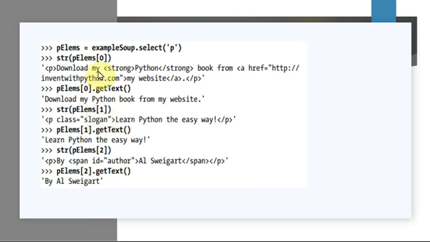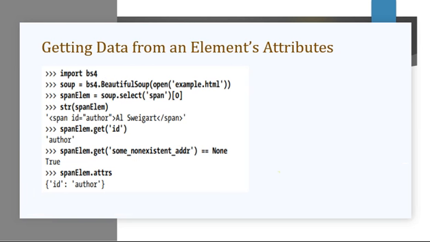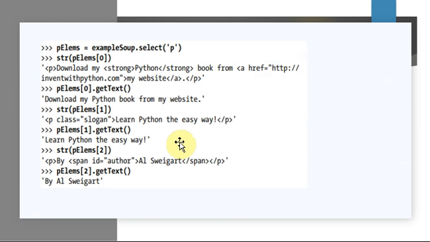Why did we get these 3 matches? So just see example.html. You can see the first p is download my Python book from this particular reference. This is your first matching. And the next matching is this: learn Python the easy way. And the next p matching we have got is the author name. So for this purpose we are saying that select gives us a list of three matches which you can store as p elements, that is nothing but tag.